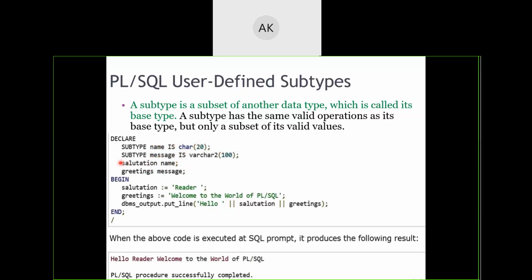That's why I have taken a variable called salutation and given its data type as name. So what will it become in the background? Salutation will become of what data type? Character of 20. Similarly, greetings is another variable which I have taken and I have said it is of what data type? Message. But what is message actually? It's a subtype of varchar2 of 100. Is it clear now?